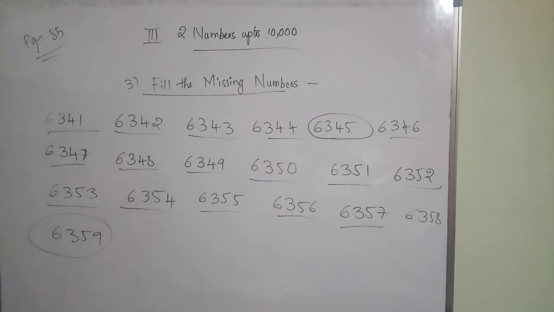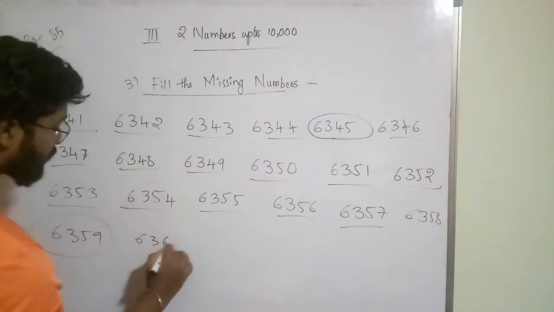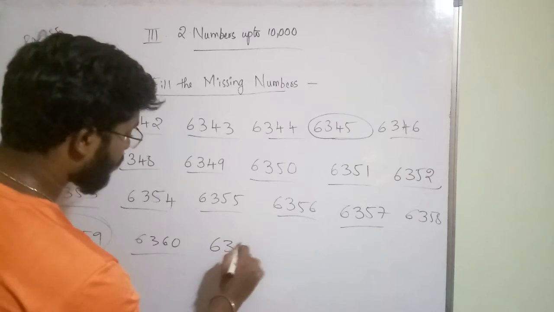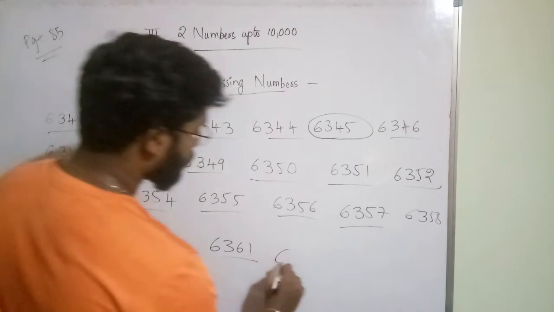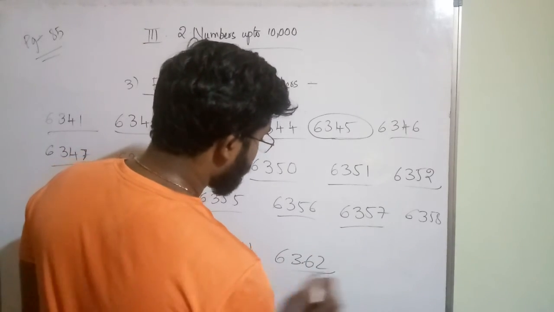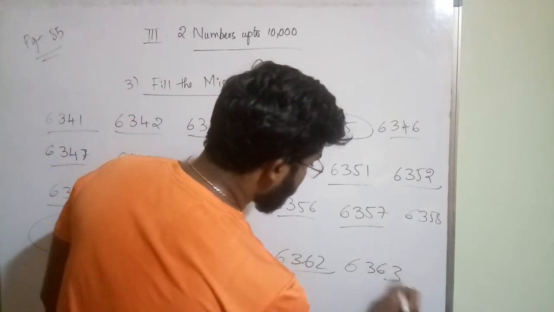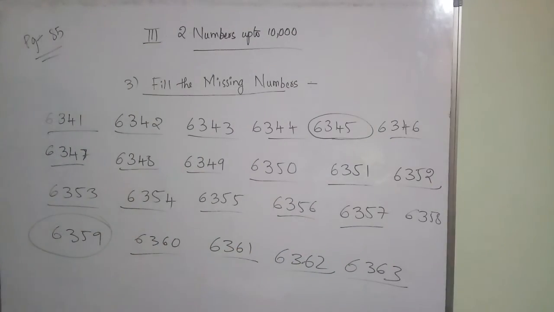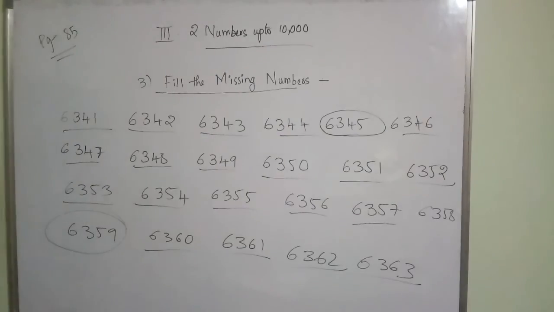After that what you will get? 6360, 6361, 6362, 6363. So I am rubbing the upper numbers.